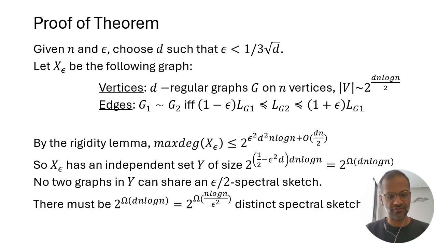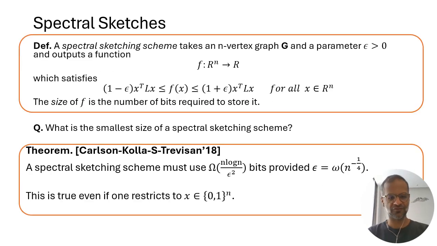So what's the conclusion? Well, the number of distinct spectral sketches must be at least the size of this independent set, and that's 2 to the omega dn log n. But remember, d is 9 over epsilon squared, and so we've just proven that there are 2 to the omega n log n over epsilon squared distinct spectral sketches, and that completes the proof. That means that the number of bits in a spectral sketch is at least n log n over epsilon squared. That's it. That's the whole proof. That completes the proof of the first line in the theorem. Any spectral sketching scheme has to use n log n over epsilon squared bits.